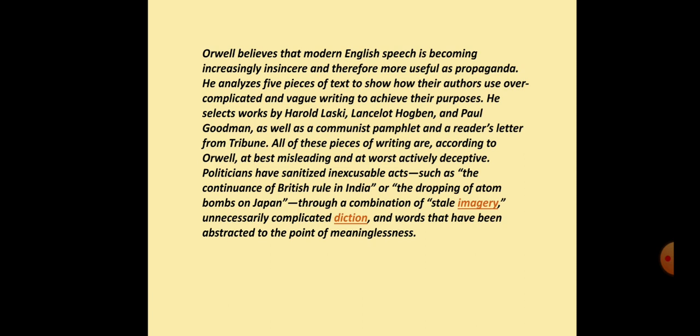He selects works by Harold Laski, Lancelot Hogben, and Paul Goodman, as well as a communist pamphlet and a reader's letter from Tribune. All of these 5 pieces of writing are, according to Orwell, at best misleading and at worst actively deceptive.